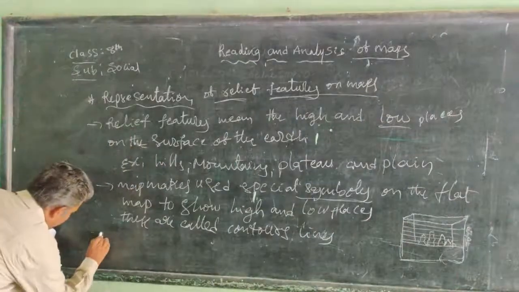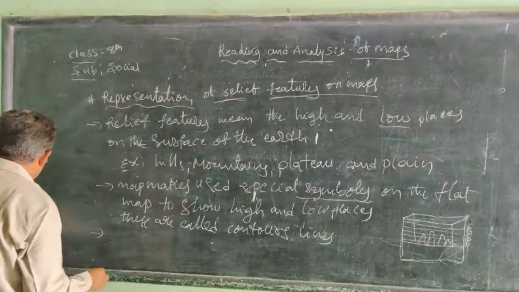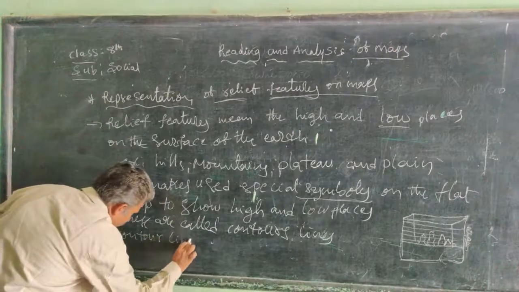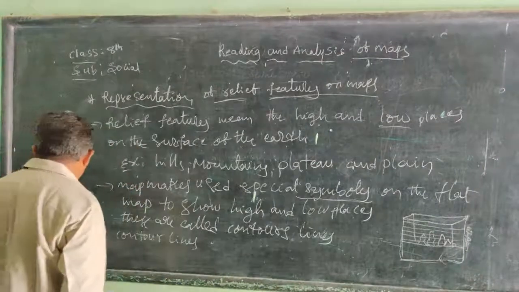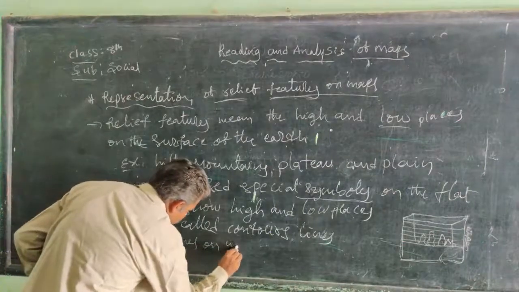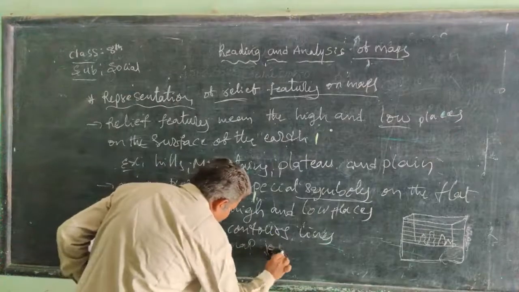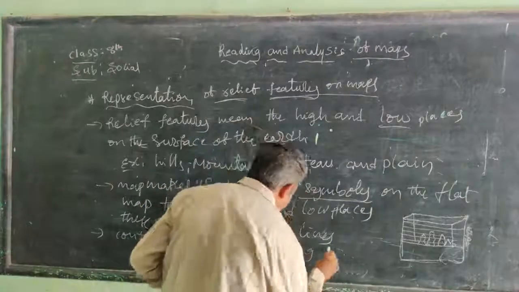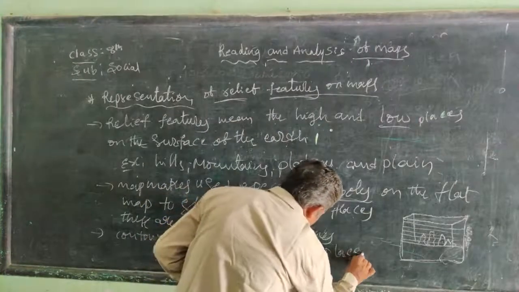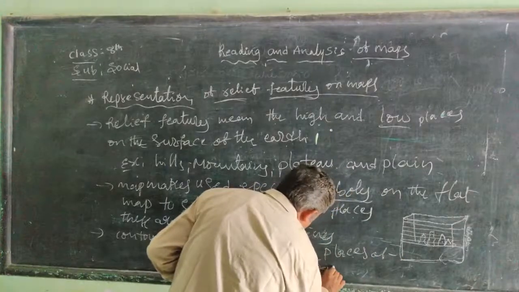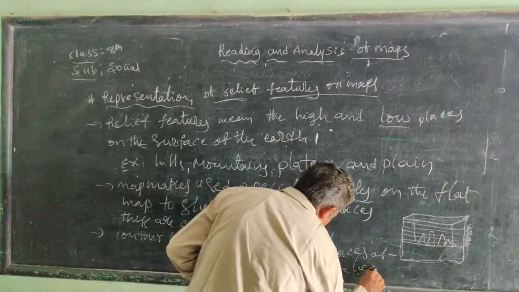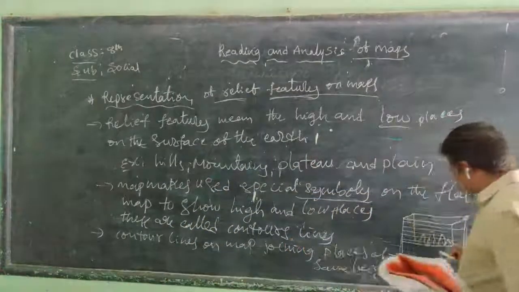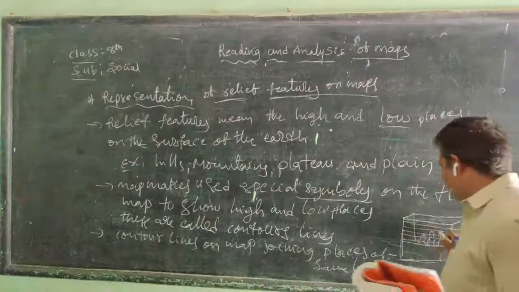Contour lines on a map join places of the same height. So this is called a contour. Here is an example. These are the contour lines.